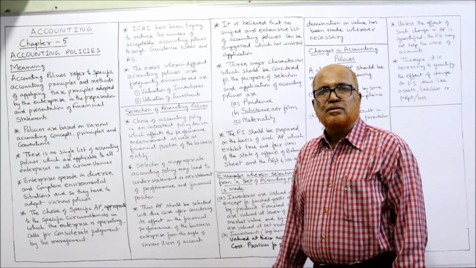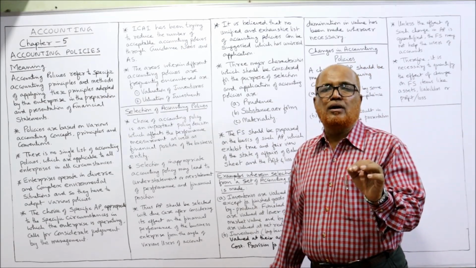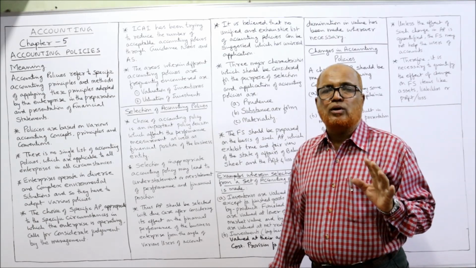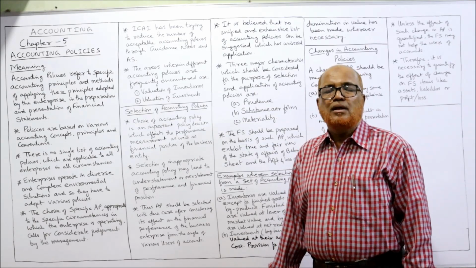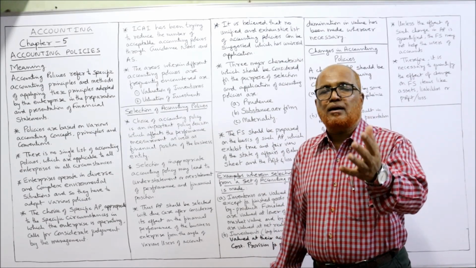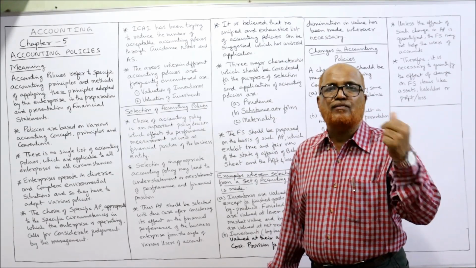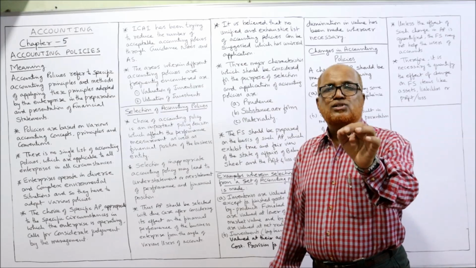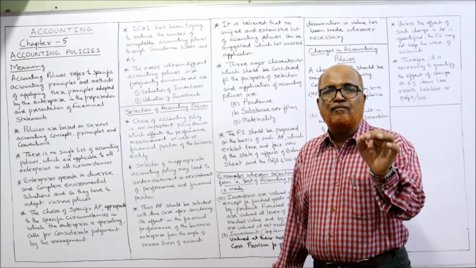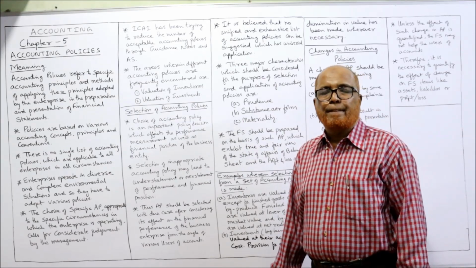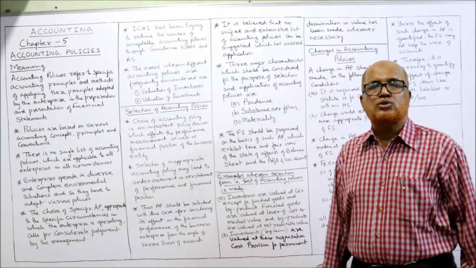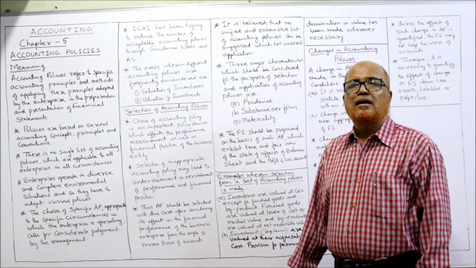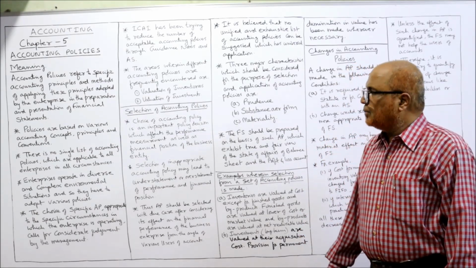So the management has to be very careful regarding the selection of accounting policy because so many users of accounts are there. The users of accounts have to take decisions on the basis of financial statements. The financial statements should show a true and fair view. That's why very careful judgment is required by the management in selecting an appropriate accounting policy.